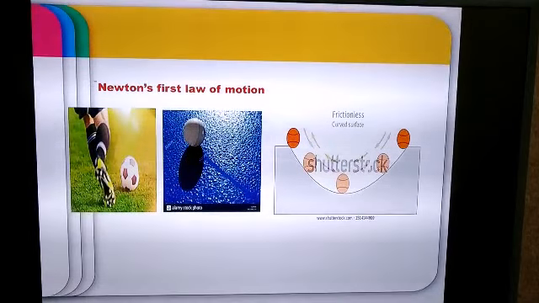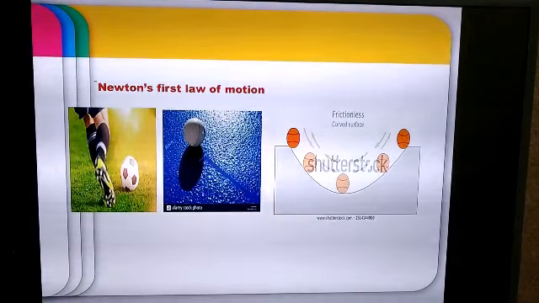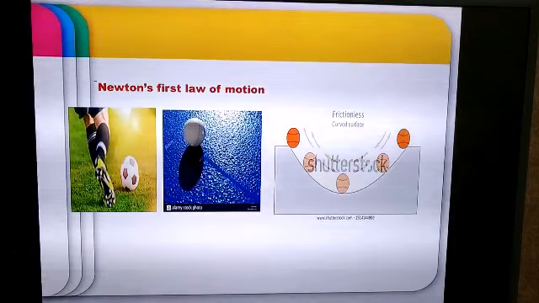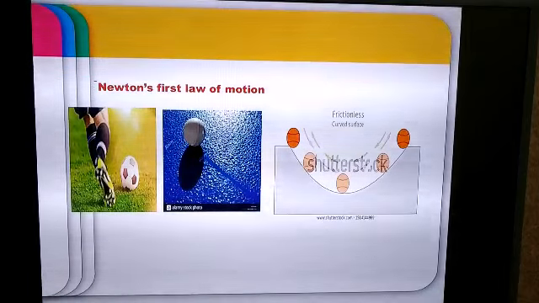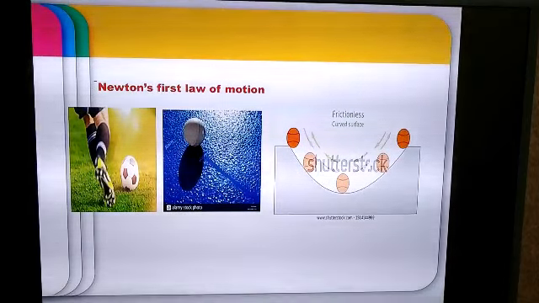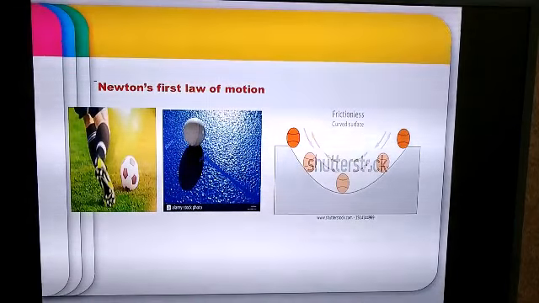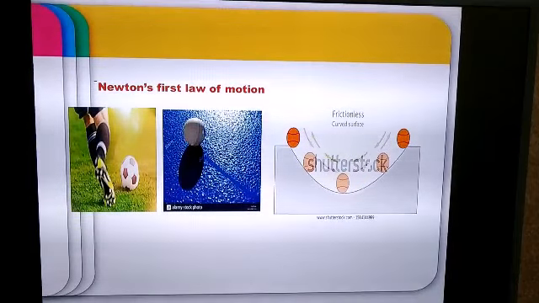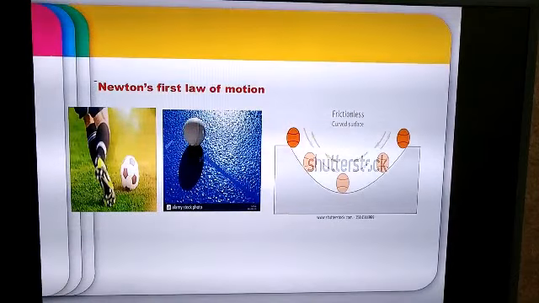Now these are three surfaces. We have a ground which is covered with grass. The second surface is a table tennis table and the third surface is a frictionless surface. So let's study these examples. Okay, in the first case or the first image we have ground which is covered with grass. Now if a ball is set rolling on the grass, the ball will cover a certain distance and then it will definitely stop. Why? The force of friction will act on the ball, isn't it?